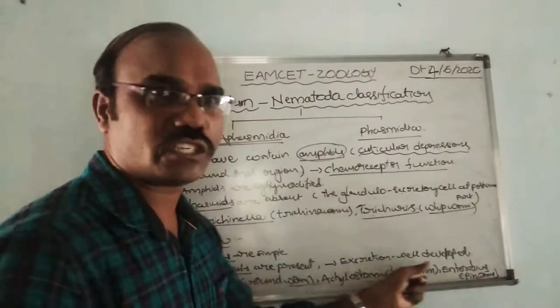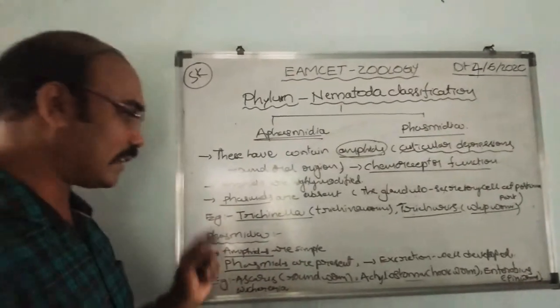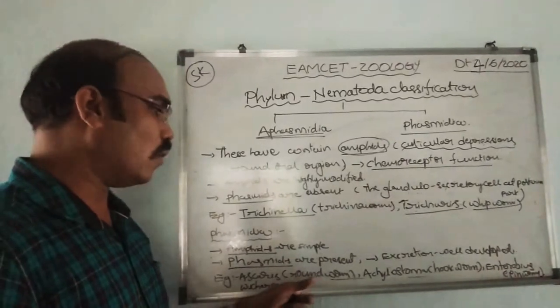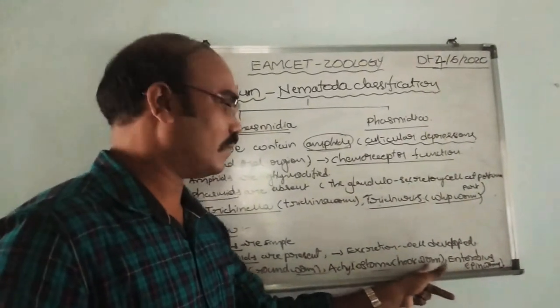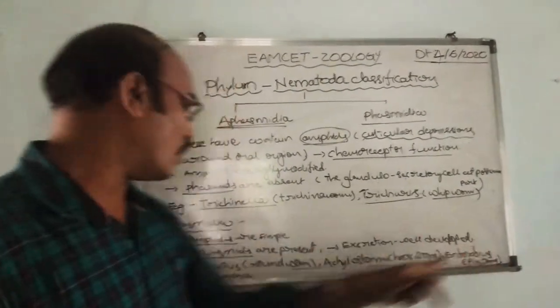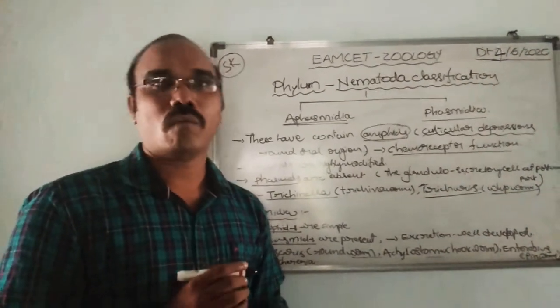The excretory system is very well developed in Phasmidia. Examples: Ascaris lumbricoides, roundworm; Ancylostoma duodenale, hookworm; Enterobius, pinworm; and Wuchereria bancrofti, filaria worm.